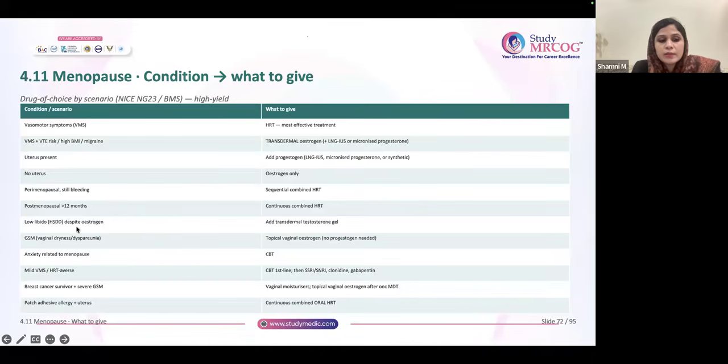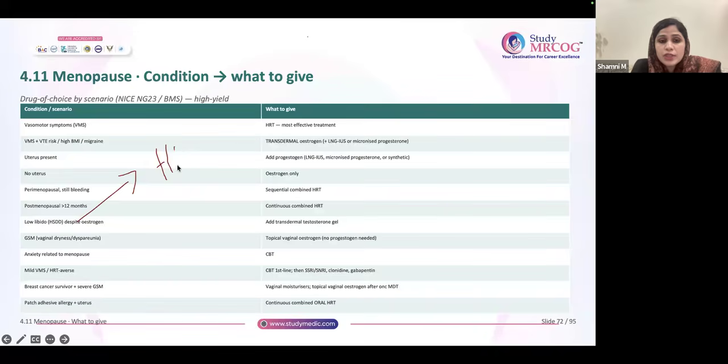Now, this also you will get a question. Patient with low libido. Low libido, first line is HRT. So this is a question, low libido. If in the question they are asking, patient complaining of low libido, what is the first line? Don't choose testosterone. It is first HRT only.